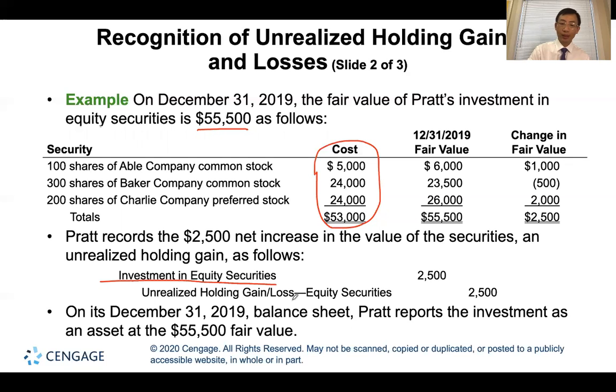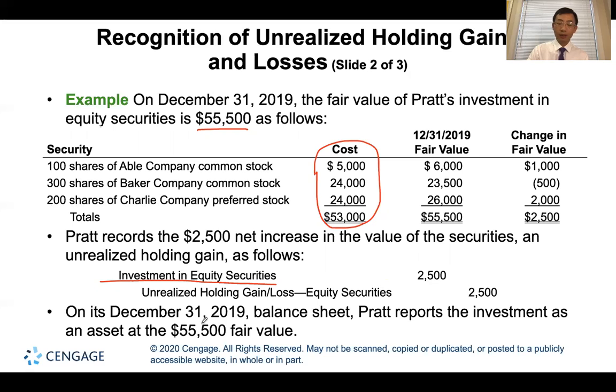And this unrealized holding gain is a gain, so it will add to the earnings, the net income.